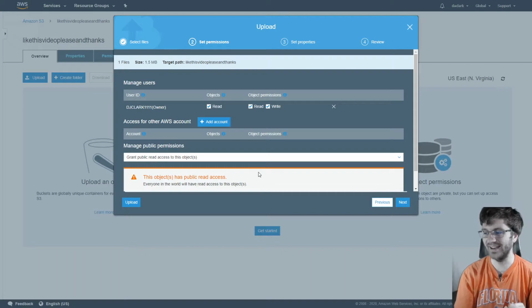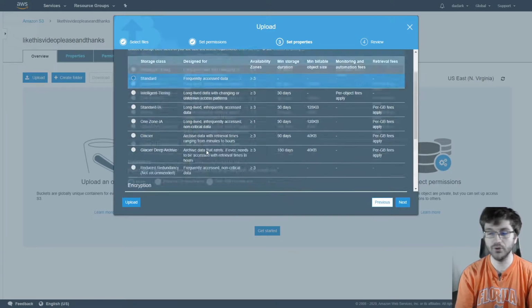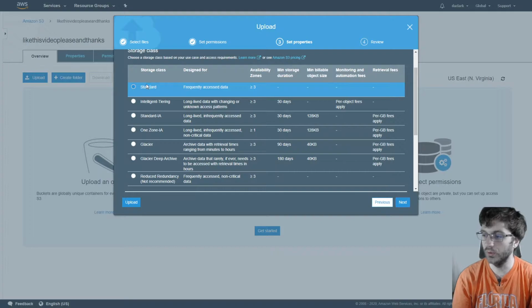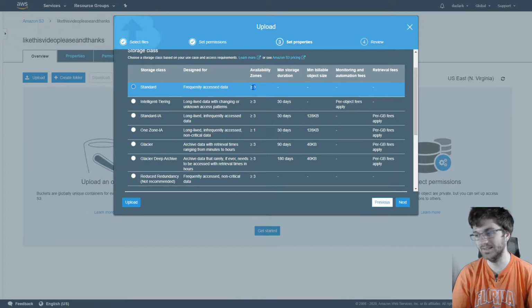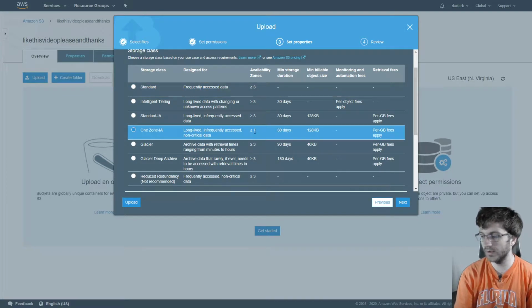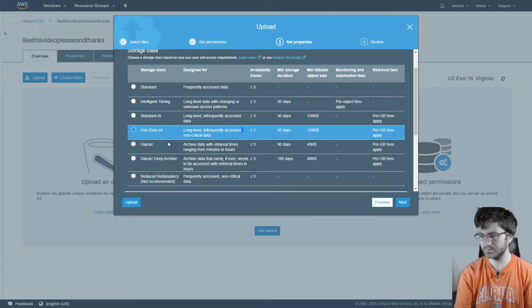I'm not going to give it to anyone because I don't know. So we're going to click next. And there's, of course, different ways of storing it. So you can do standard, which is what we're probably going to do. And availability zones, the more availability zones, I guess, the better it is. For example, if there's one availability zone, you're not really going to use that very much. So maybe infrequently accessed data.